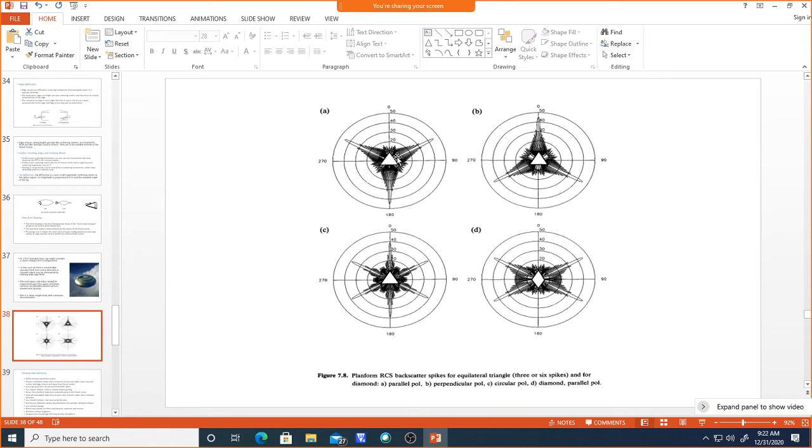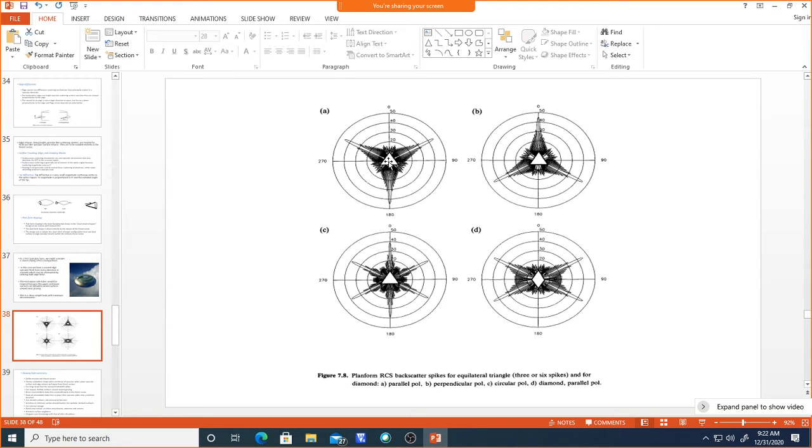Now if the same triangle is put in the perpendicular direction, the RCS is high compared to the parallel direction. So at 0 degree, if you compare both, the incident polarization is very important. That's why whenever we want RCS reduction in a particular direction, you have to incident the wave perfectly with respect to the polarization.